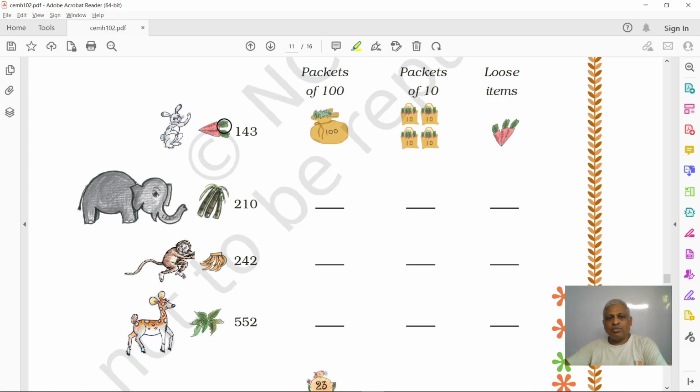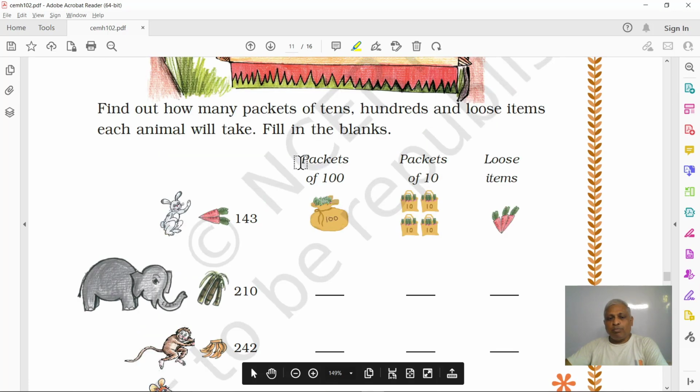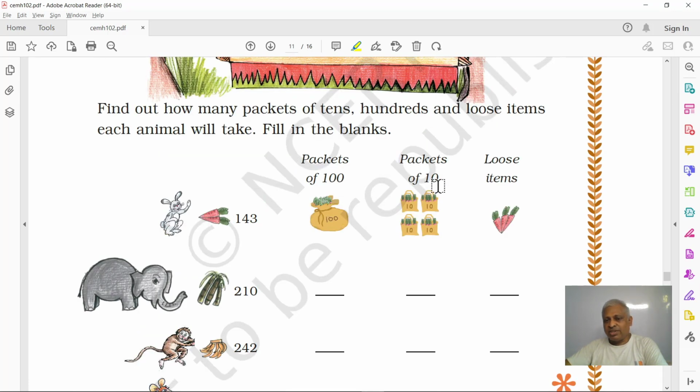This rabbit wants carrots. How many carrots does it want? 143. And this elephant wants sugar canes. How many? 210. Monkey, 242 bananas. This one has got some bunch of leaves. Deer, 552. Okay. Now, packs of 100, packs of 10, loose items, meaning 1, 2, 3 like that, ones. So, hundreds, tens, ones. It's easy to split, right?